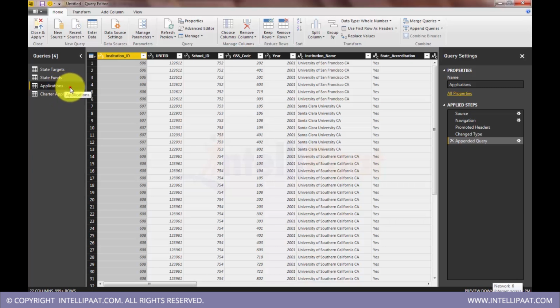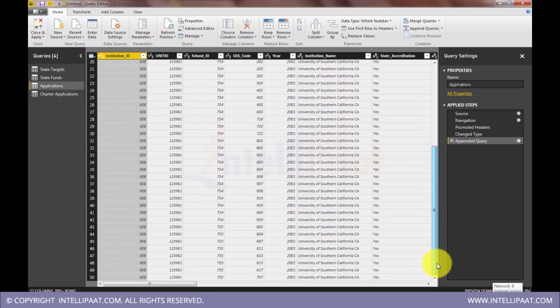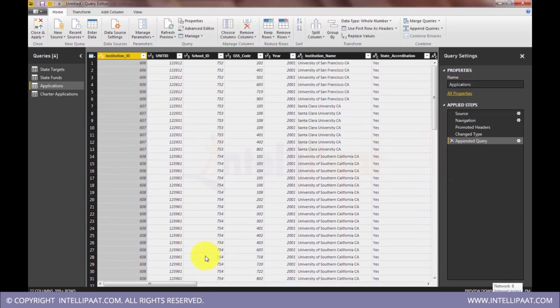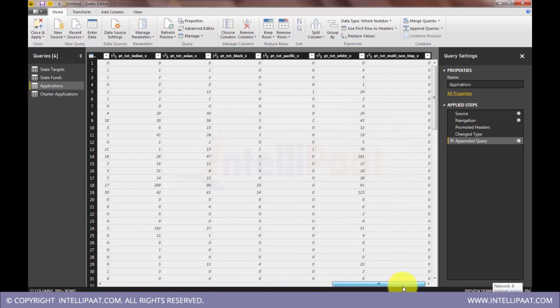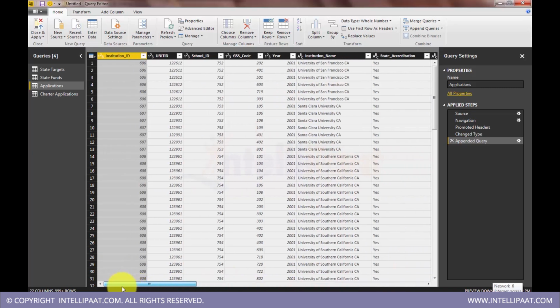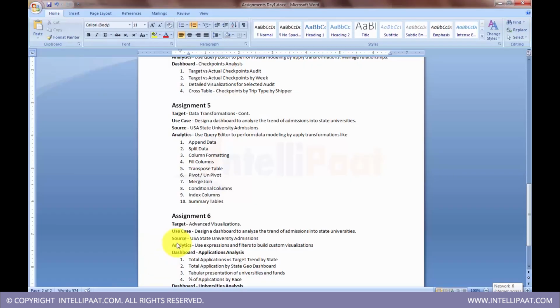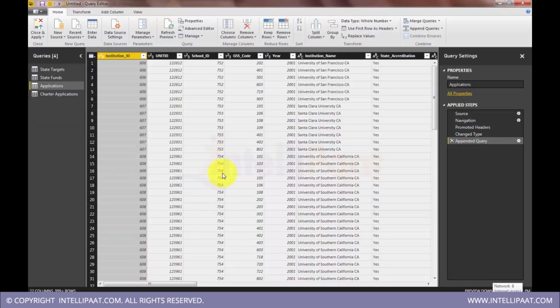Okay, the main table. So we have the entire set of records here in this main table, applications. Now I'll do some text functions. So here you see institution name.